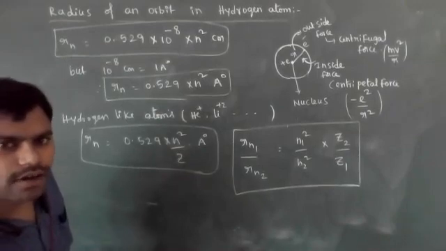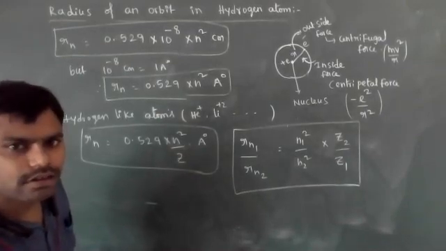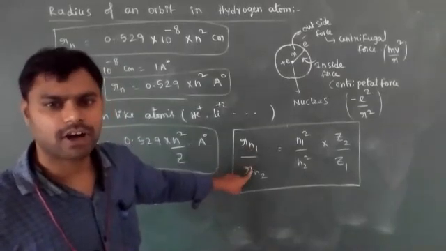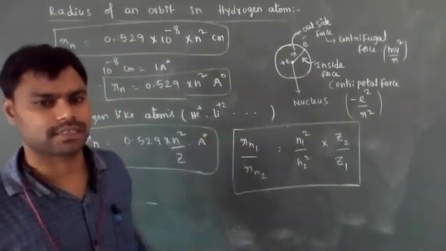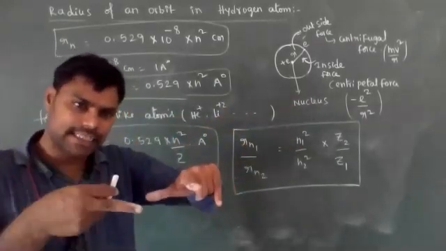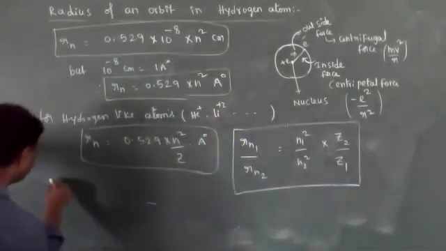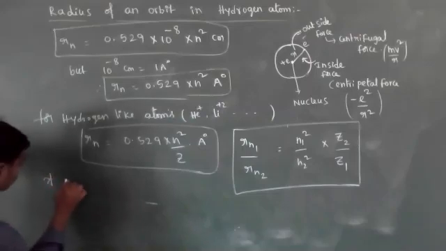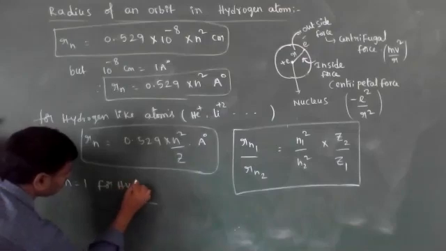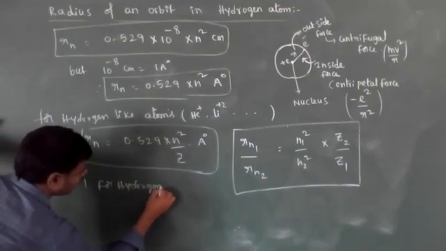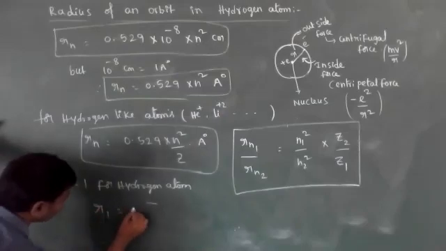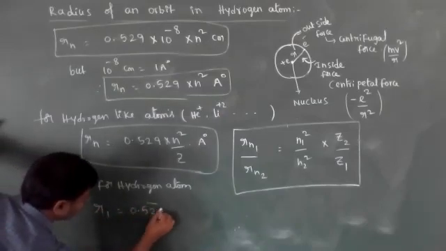So these are the important formulas. n means first orbit or second orbit or third orbit or nth orbit. Maybe where the electron is present, we don't know. Whether it is in the first orbit, see, if n equal to 1 for hydrogen atom, r1 is equal to 0.529 angstrom.